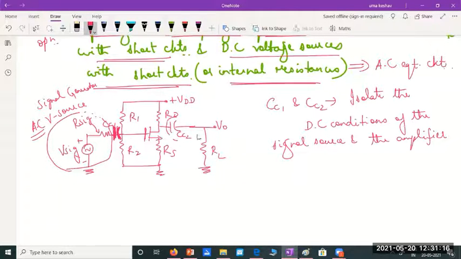Similarly, here I want the DC of the amplifier. Remember, this part is the amplifier. What we have here, this is the amplifier part.